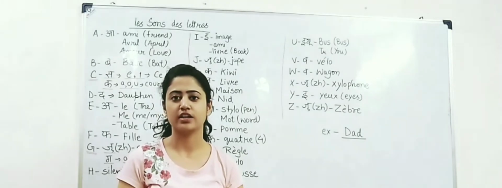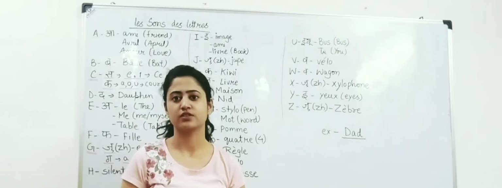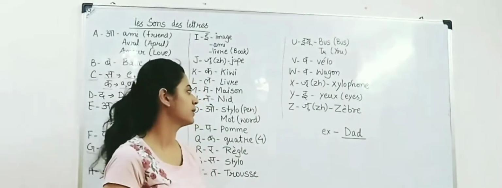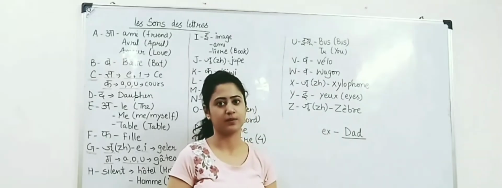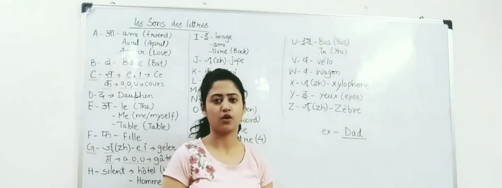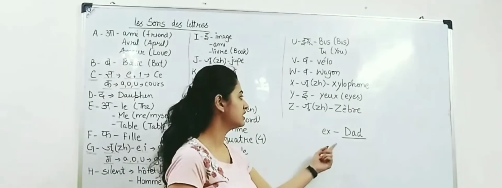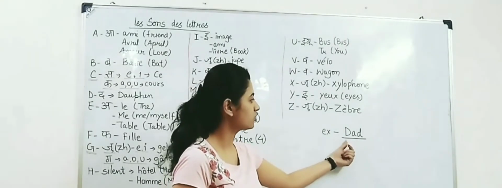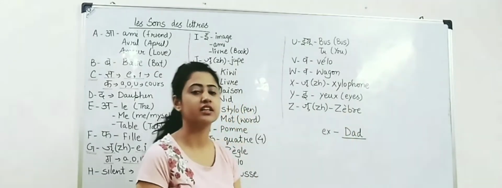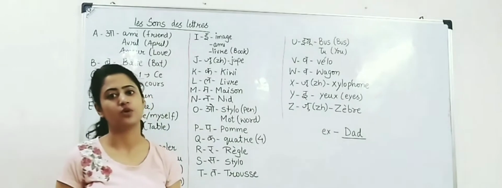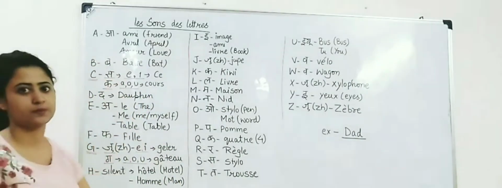So guys, we always need a sound to pronounce a word. Let's take an example in English. The word dad. How do we pronounce this word? D-A-D or dad? Dad, right? Because the letter D has a sound of D, so it becomes dad. Similarly, in French also we need sounds. So let's see which sound these letters have.